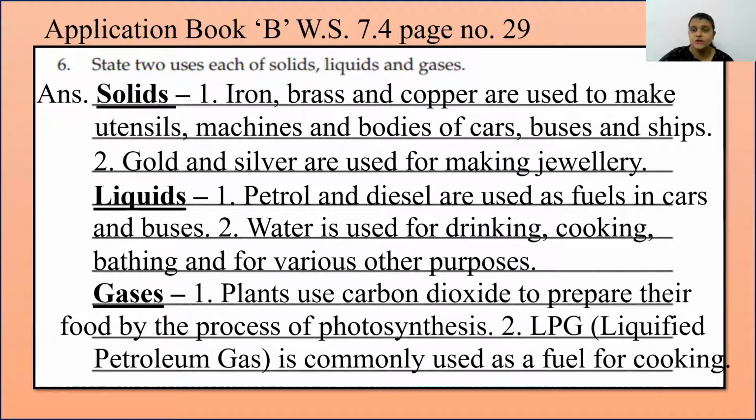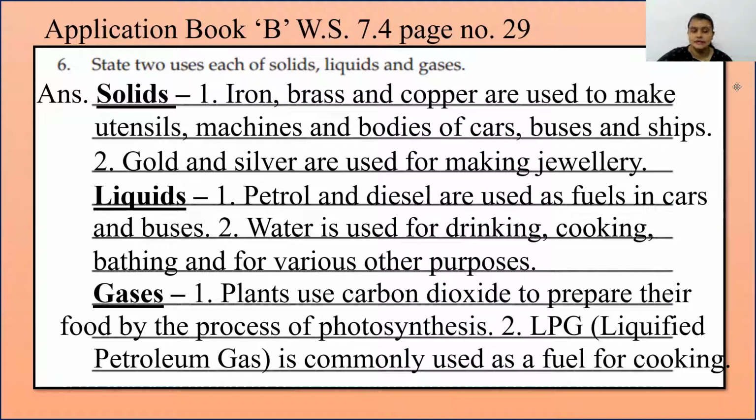State two uses each of solids, liquids and gases. So solids. First, iron, brass and copper are used to make utensils, machines and bodies of cars, buses and ships, right? While gold and silver, as we all know, are used for making jewelry. Second, liquids. Petrol and diesel are used as fuels in cars and buses. Second is water, which is used for drinking, cooking, bathing and for various other purposes. These are the uses of liquids.